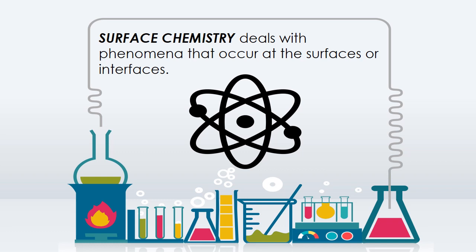Many important phenomena, such as corrosion, electrode processes, heterogeneous catalysis, dissolution and crystallization, occur at interfaces. The subject of surface chemistry finds many applications in industry, analytical work and daily life situations.